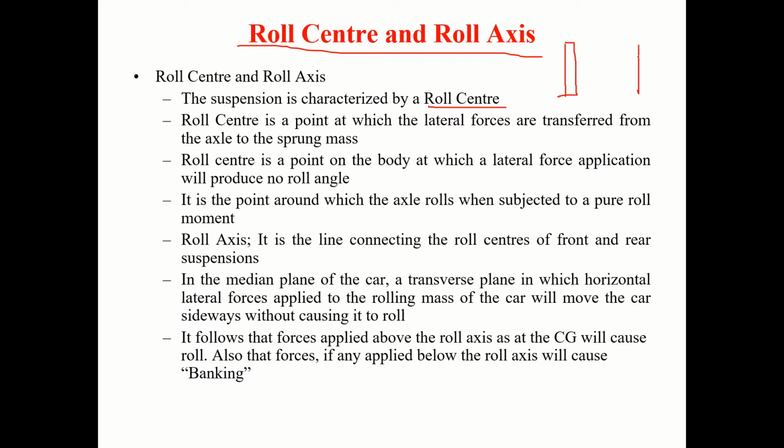So let us say these are wheels. This is the axle. Your lateral forces will be acting here. Then you have the sprung mass here. Then you have the suspension here.